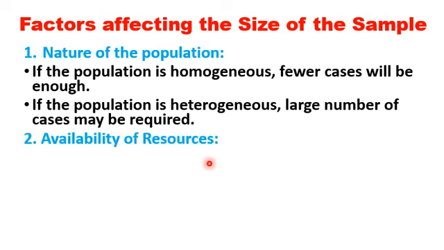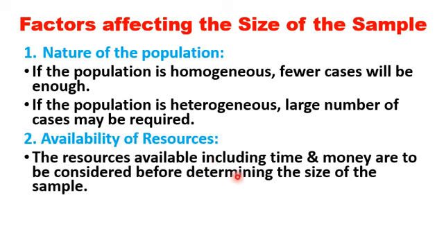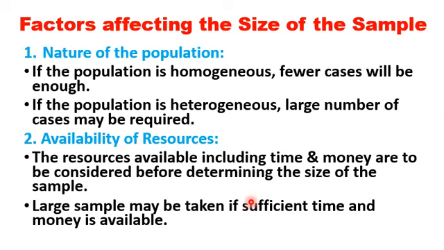Second one, availability of resources. The resources available, including time and money, are to be considered before determining the size of the sample. Large sample may be taken if sufficient time and money is available. Otherwise, small sample may be taken.